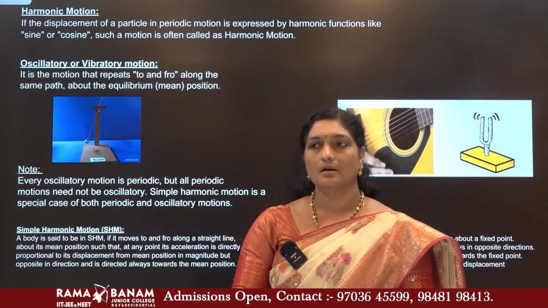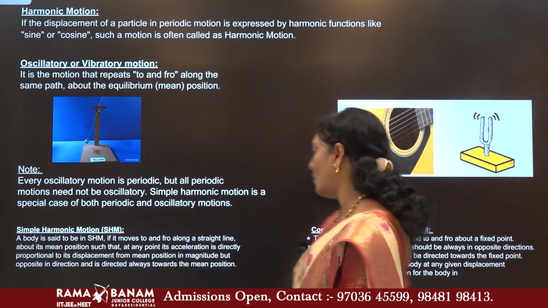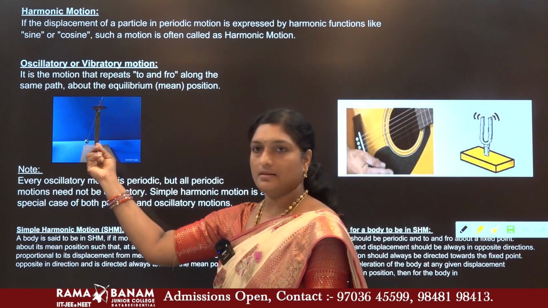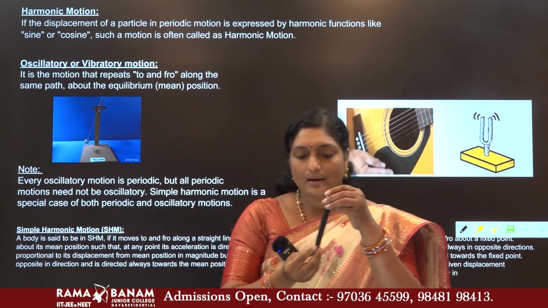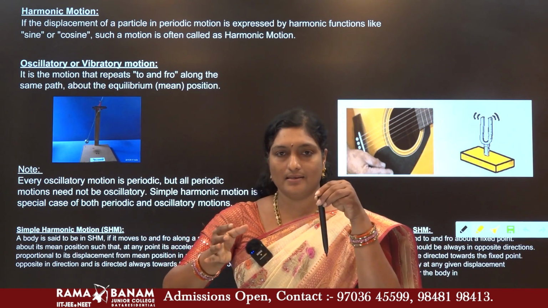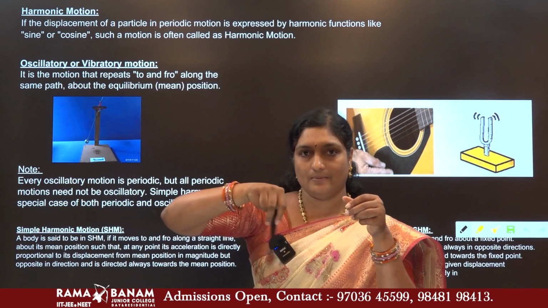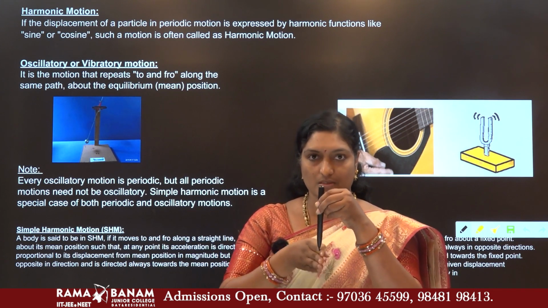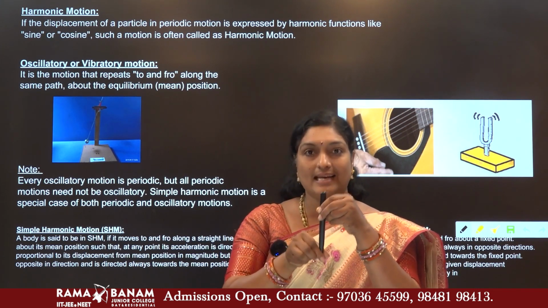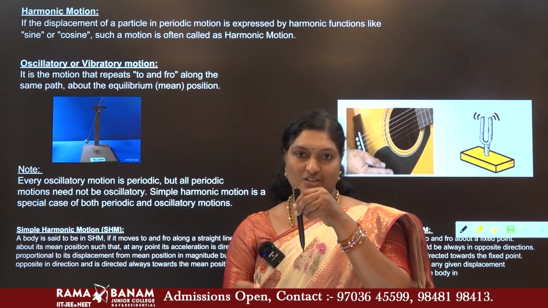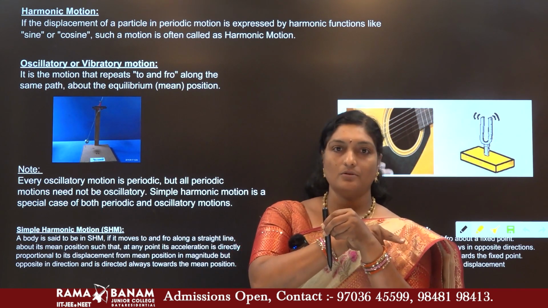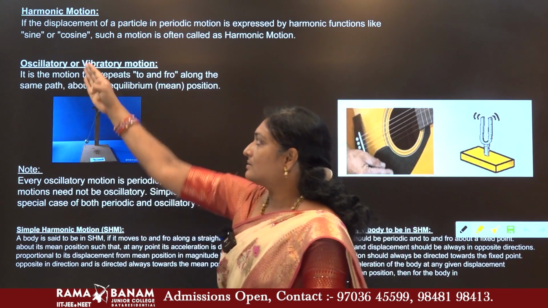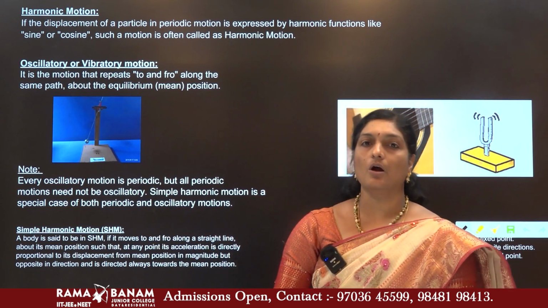Now, in order to understand harmonic motion in detail, let us consider a few more examples. You know oscillatory motion. Consider a simple pendulum. The bob of a simple pendulum is pulled aside a little and released. Then what happens? It starts oscillating. That means the to and fro motion about a mean position. Mean position means the fixed position. In general, let us name it the center position. So it goes to the other extreme, comes back, and again goes to the other side, and this process is repeated at regular intervals of time. So the simple pendulum is a good example of oscillatory motion.